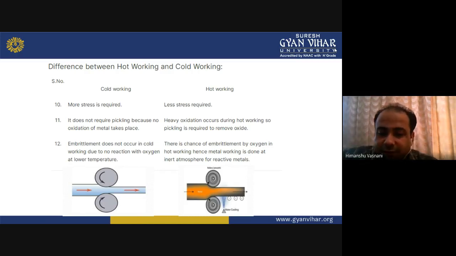You can see in the diagram the metal area, how the rollers are working, and the water cooling in hot working. You can see very easily how the work is done.